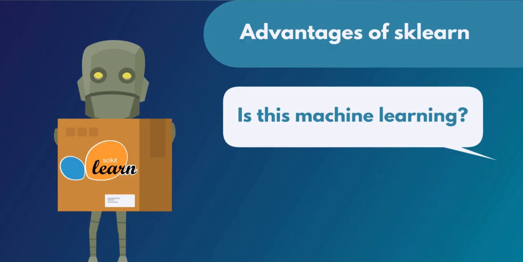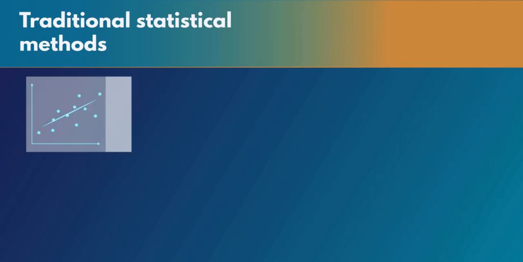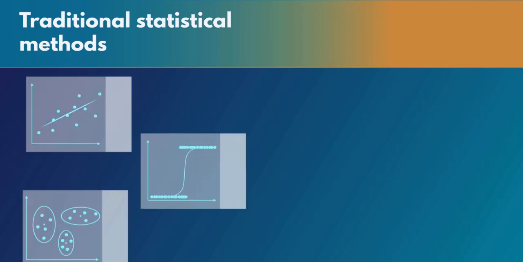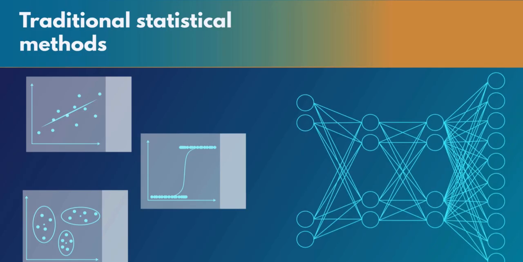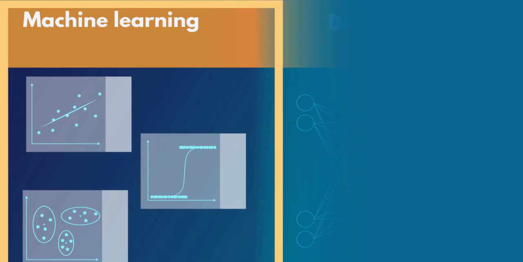In the very beginning of our data science training, we noted that there are the traditional statistical methods, such as linear regression, logistic regression, and clustering. Then there are methods like neural networks, which are a whole lot more sophisticated, which we called machine learning. In fact, both groups can be considered machine learning methods, and many people do so. To distinguish between them, we can separate them into machine learning and deep learning. In other words, the advanced statistical methods we are covering in these lectures, linear and logistic regressions, often fall under the term machine learning according to numerous sources, and you may feel free to refer to them as ML.